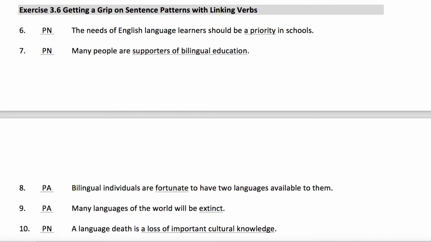Number 10, a language death is a loss. A loss. So notice we have the article, the determiner, the adjective, whatever you want to call it. We have that item plus a noun, loss. So that is a predicate nominative.